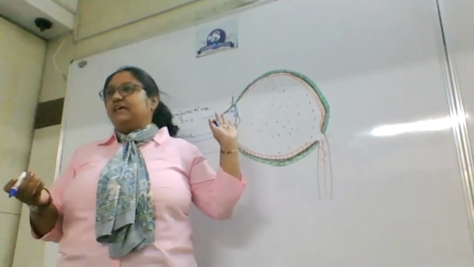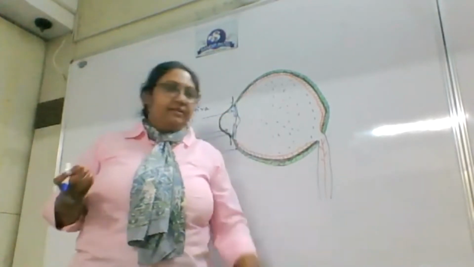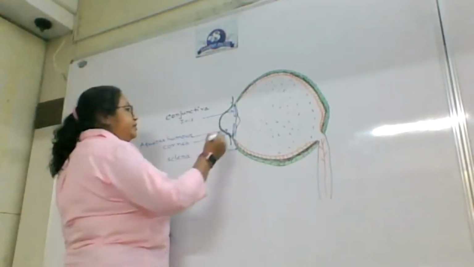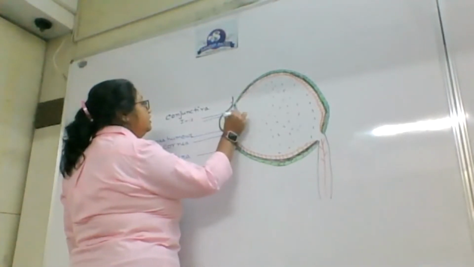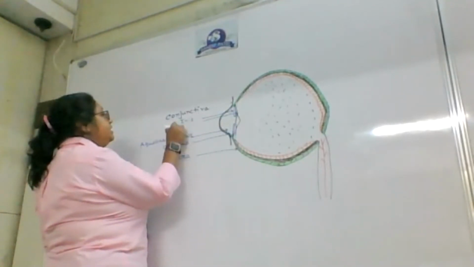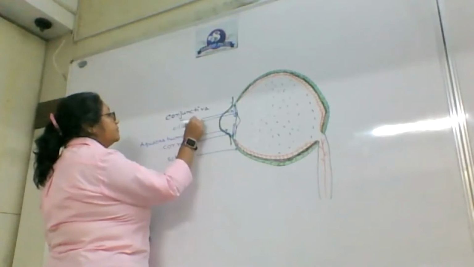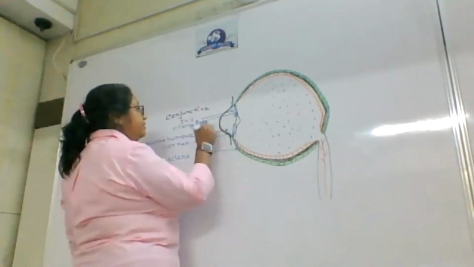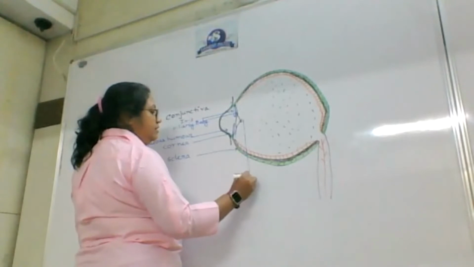That is also known as the diaphragm, which is similar to the iris. Now, here will be the muscular structure called the ciliary body. And one of the most important parts of our eye is the lens.